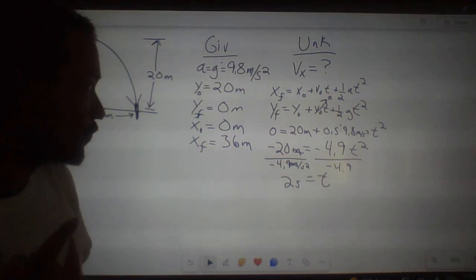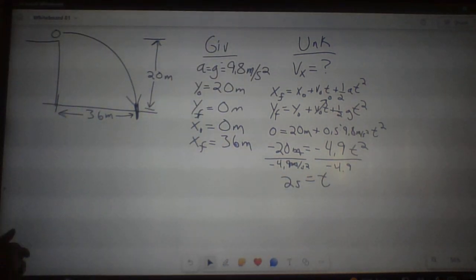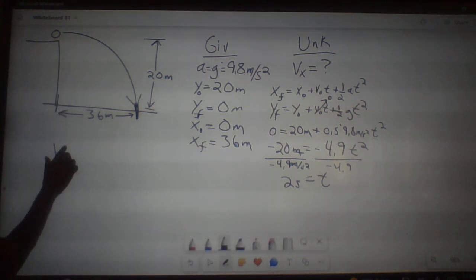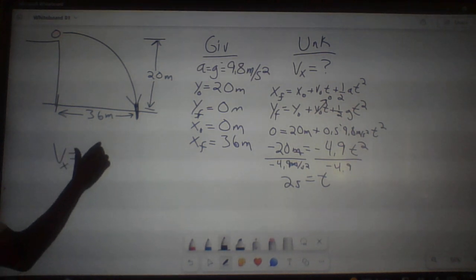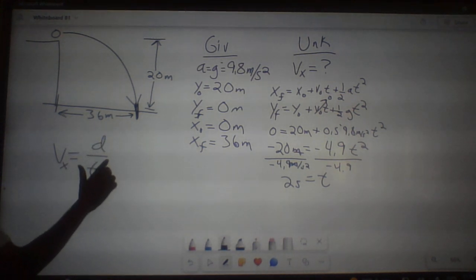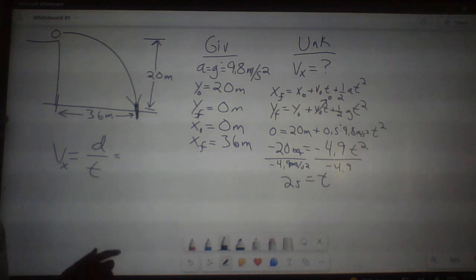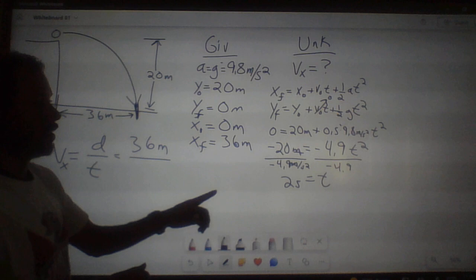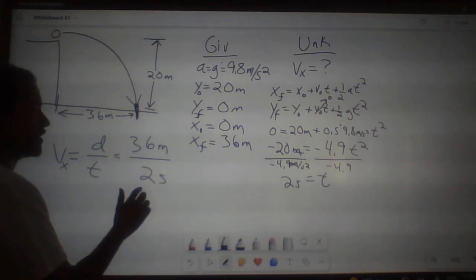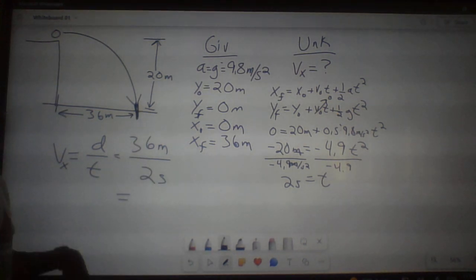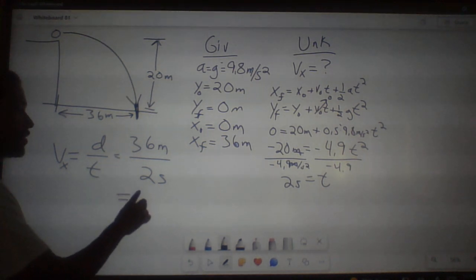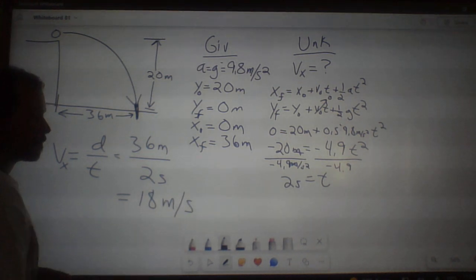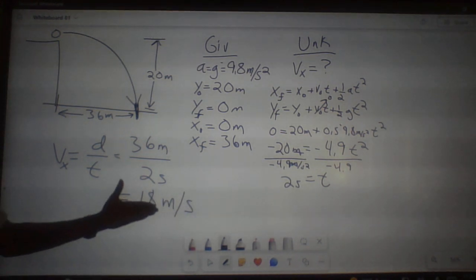All right, so for velocity in the x direction, we know it took 2 seconds to cover that. So in the x direction, it's just distance over time. So it covered 36 meters, and that's the time value. So then we'll just do the math. 36 over 2 is 18. All right, so that'll be our velocity in the x direction.